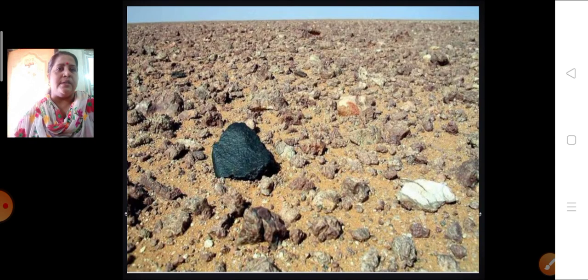You can see the pebbles here. I had told you, when they are larger ones, they get deposited over a shorter distance. Now what is this called? This is called hamada. What is it called? Hamada.